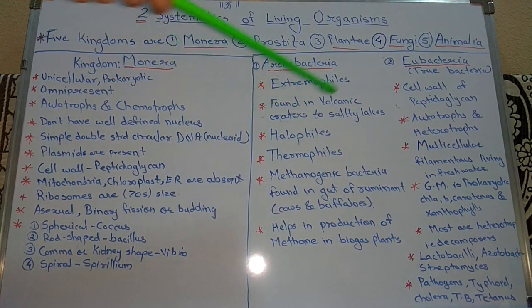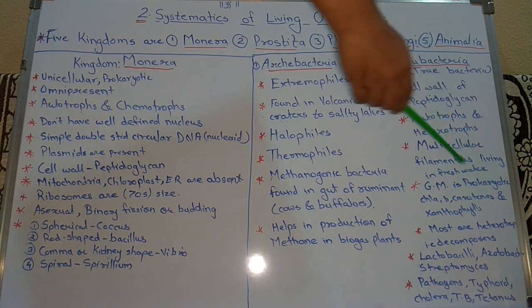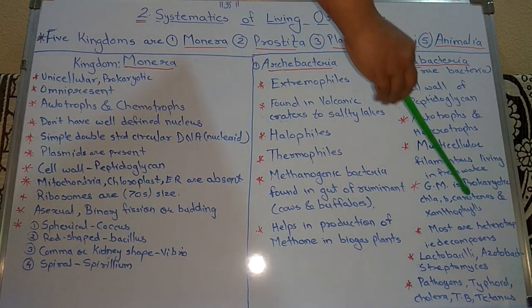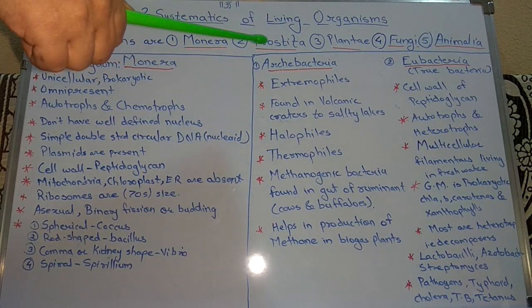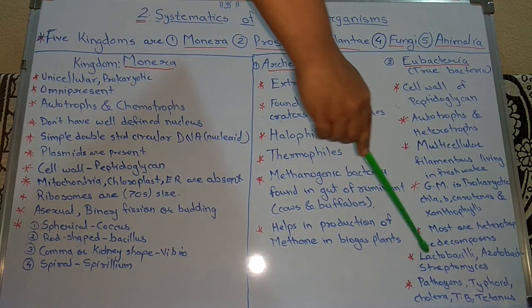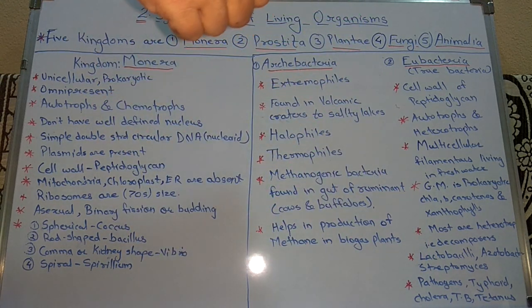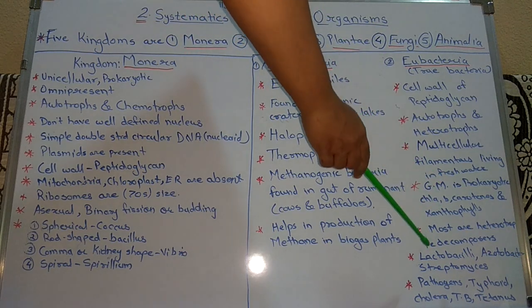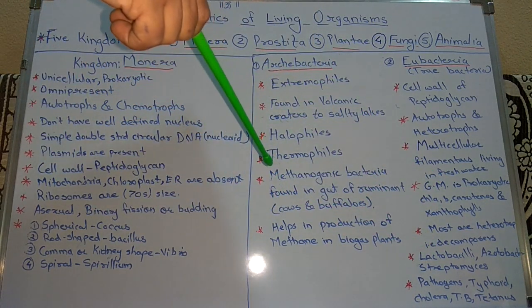Then Azotobacter is the bacteria which fixes nitrogen. For antibiotic production, Streptomyces bacteria are used.